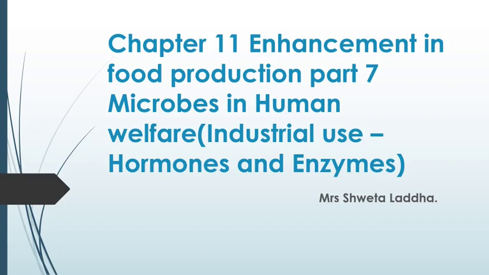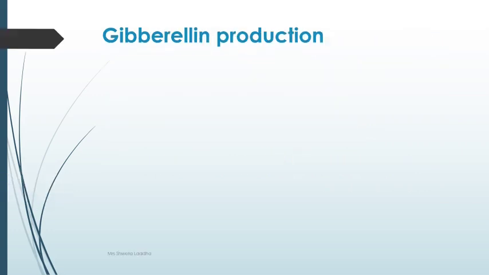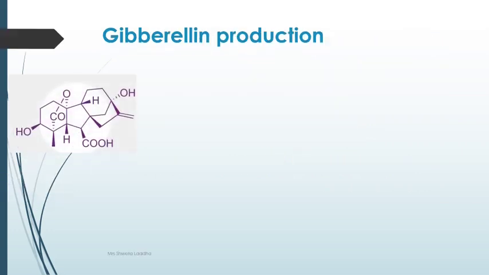Hello students, welcome to part 7 of chapter 11, Enhancement in Food Production. Today we are going to discuss how microbes in human welfare are used for production of hormones and enzymes. First we'll discuss gibberellin production.